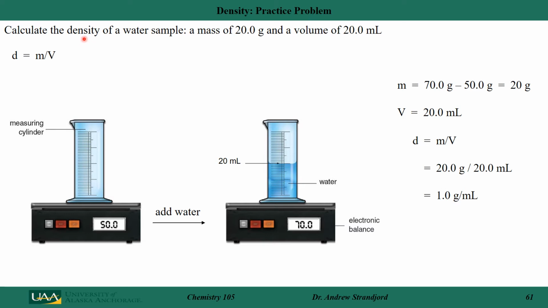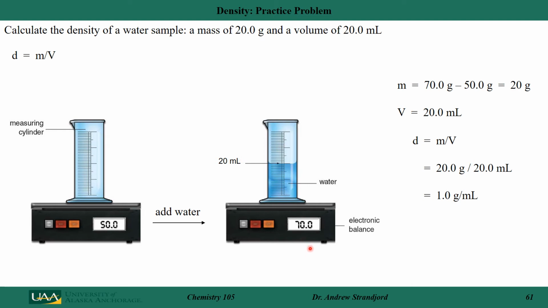Let's calculate the density, the D, of a water sample, which has a mass of 20 grams and a volume of 20 milliliters. So I take a measuring cylinder here, I put it on a balance, and I measure the mass. It gives me a digital value. I add some water to it, and I measure it right till I get to 20 milliliters on the scale on the cylinder. So I know I have 20 milliliters of water, and then I look at how much it weighs now.